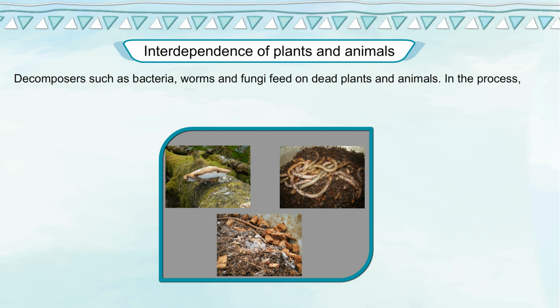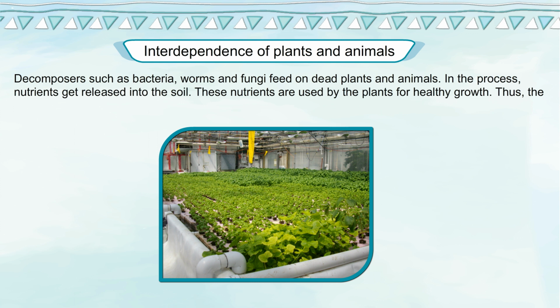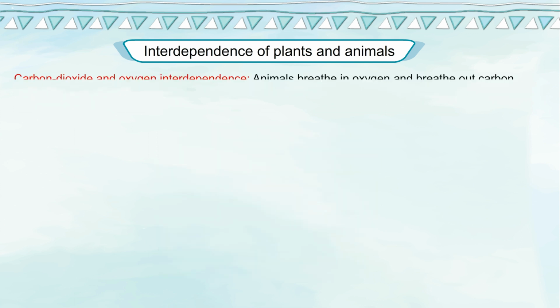Decomposers such as bacteria, worms and fungi feed on dead plants and animals. In the process, nutrients get released into the soil. These nutrients are used by the plants for healthy growth. Thus, the process goes on and on.